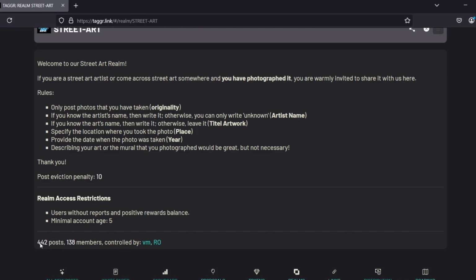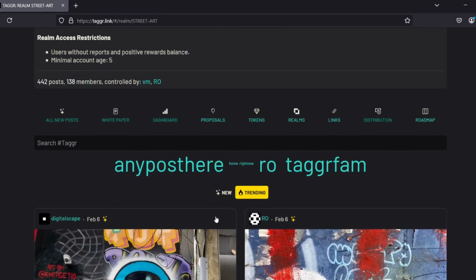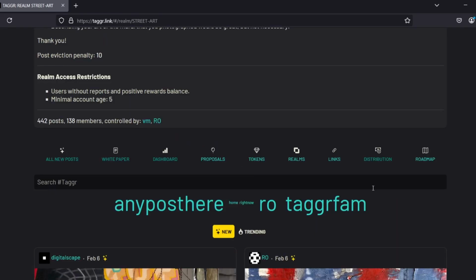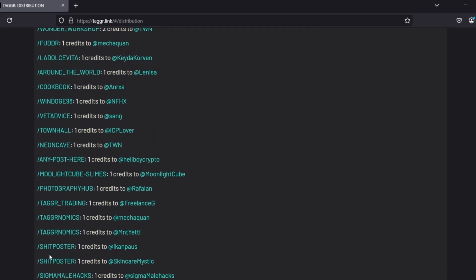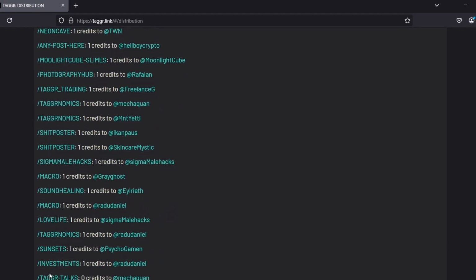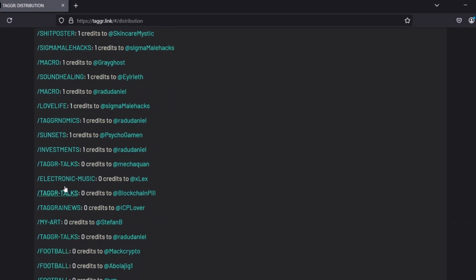So in this realm, there's 422 posts, 138 members, controlled by VM and RO. This is what's trending in those sites, and this is what's new in those sites. These are all the realms that have been used and responded to. This is one place to look for active realms to post in.